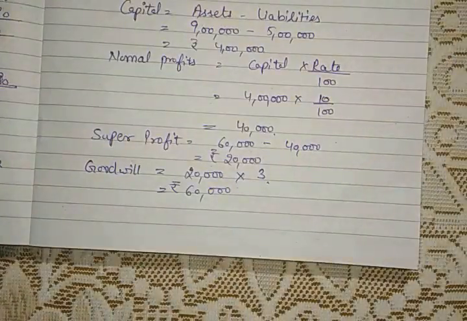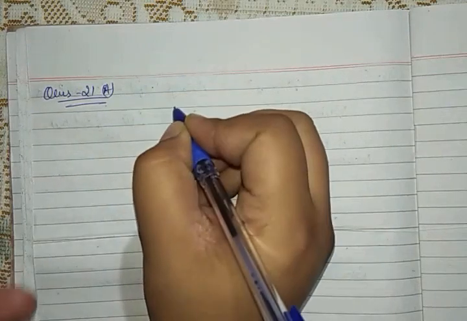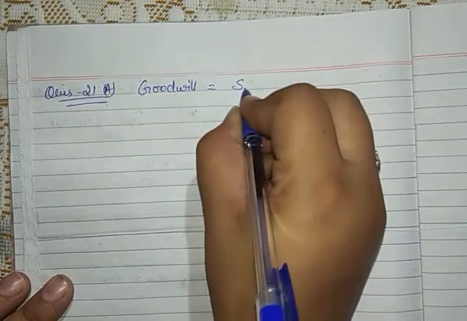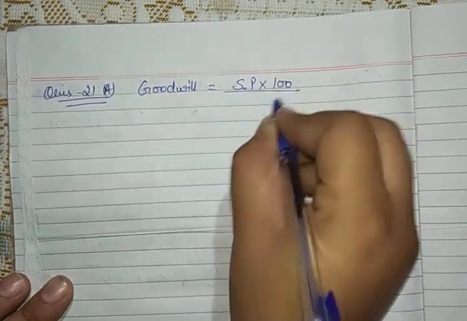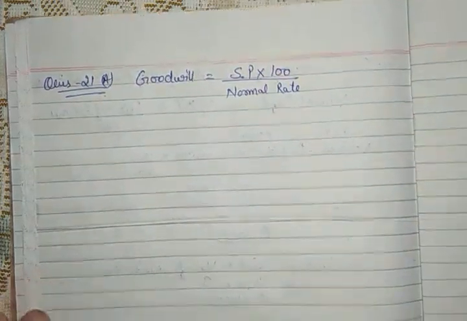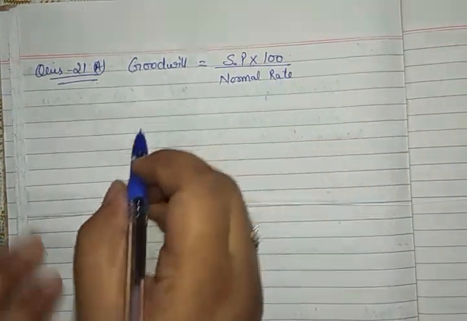Now let's first go through the formulas of the capitalization method. The first thing we must know about is the normal profit as well as the super profit. If we are aware of the super profit, that is through average profit and normal profit, then we can easily find the goodwill, because the formula of goodwill is super profit into 100 upon normal rate of return. This is the formula of goodwill. For this we need super profit, and for super profit we need average profit as well as normal profit.